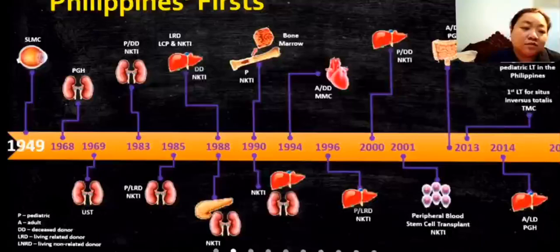In 1994, MMC. 2000, DDNKTI. 2001, peripheral blood stem cell transplant. In 2014, ALD PGH. DD is the deceased donor, A is adult and P is pediatric here.